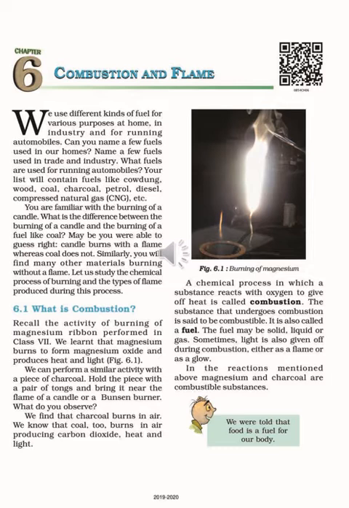So these substances which can burn in the presence of oxygen, and a chemical reaction takes place to produce a new product, that process is known as combustion, and those substances which undergo combustion are called combustible substances. They are also called fuel. They may be solid, liquid or gas. Sometimes light is also given off during the combustion, either as a flame or as a glow.